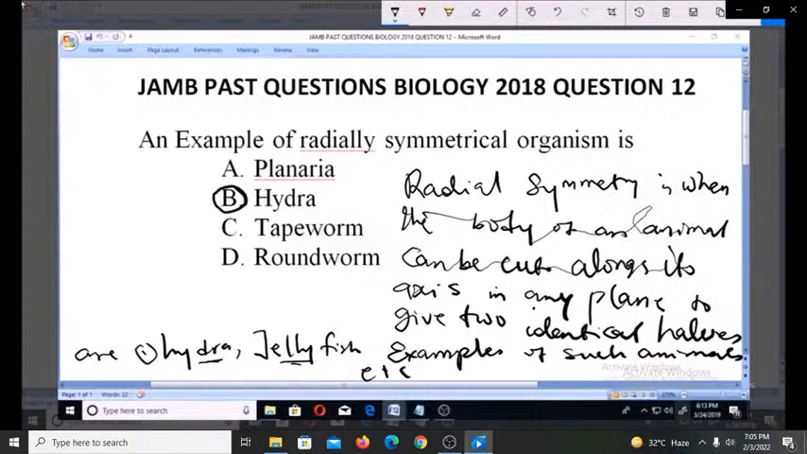So the right answer for this is B, because Hydra is a radially symmetrical organism. And this is because radial symmetry is actually when the body of an animal can be cut along its axis in any plane to give two identical halves. So good examples of radially symmetrical organisms are Hydra and jellyfish, and that makes option B the right answer for this. Thank you.